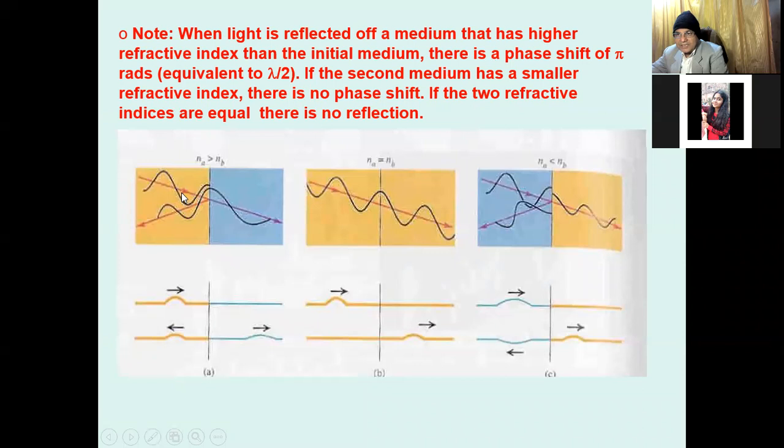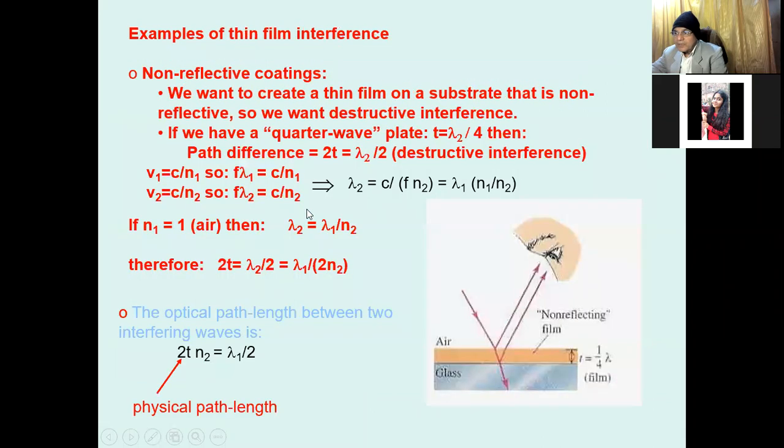When the refractive index is less than the other, one is known as the rarer and the other is known as the denser medium. And in this way, here it is a glass plate, and then there is a film, and this film is non-reflecting, means it is transmitting and reflecting both.